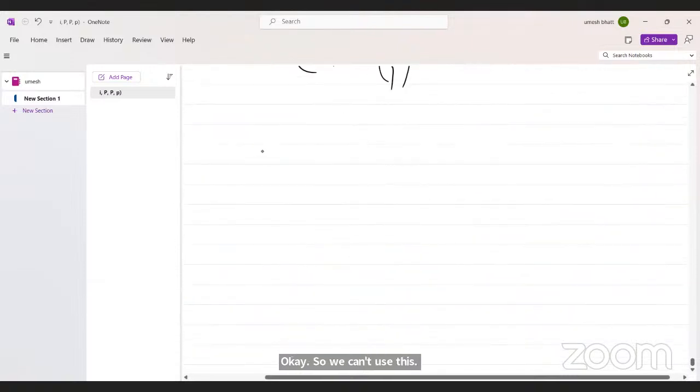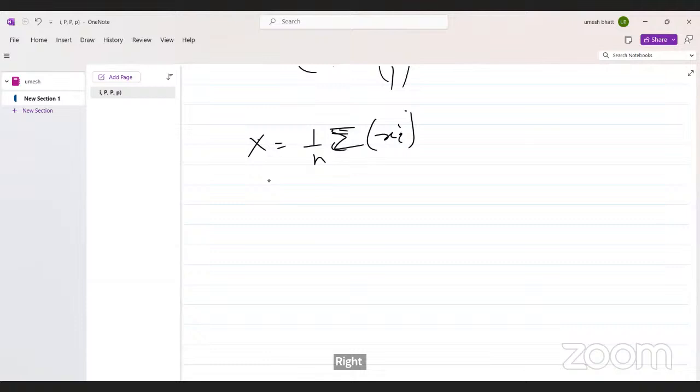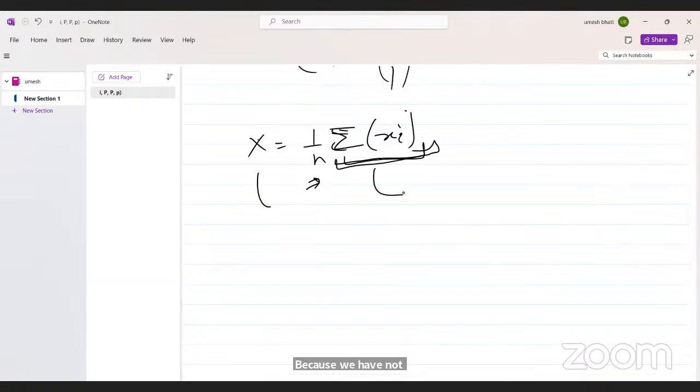Same as that, in the case of mean we use this, but in the case of a random variable we are not using this because we have no data. We have probability.